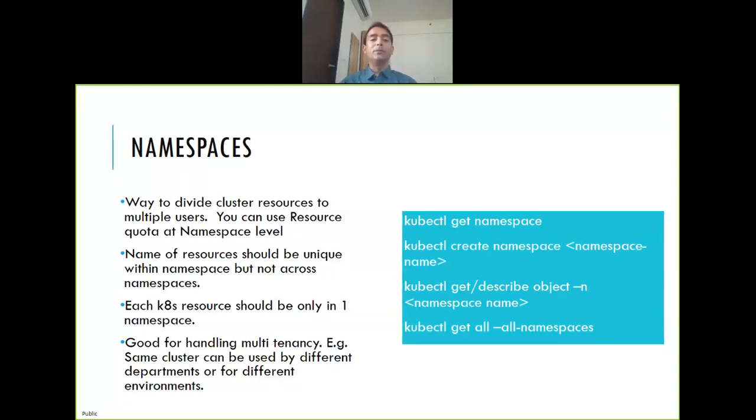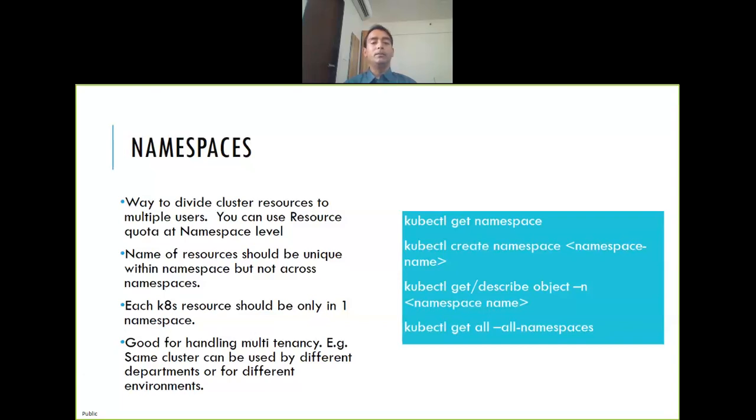So that is the purpose. And the best part about namespace is you can also assign resource quota. So you can say, okay, for this namespace, this many pods can be created. You can have this much CPU, this much memory max. So you can do the entire resource quota thing at namespace level.